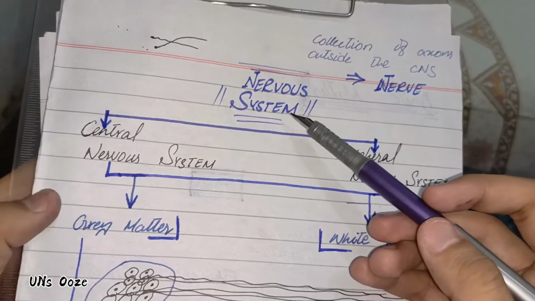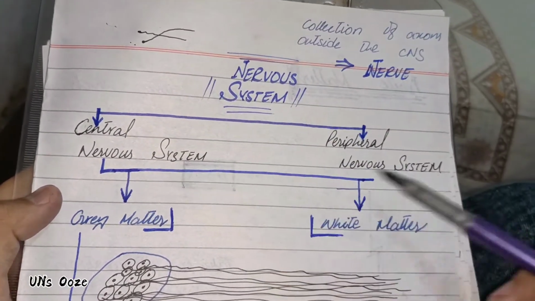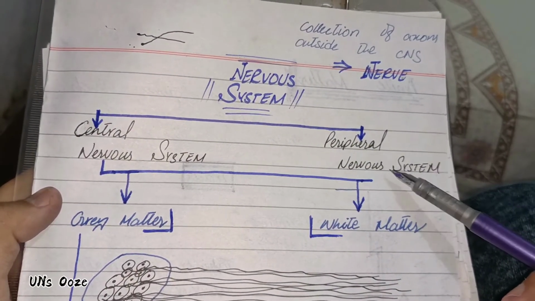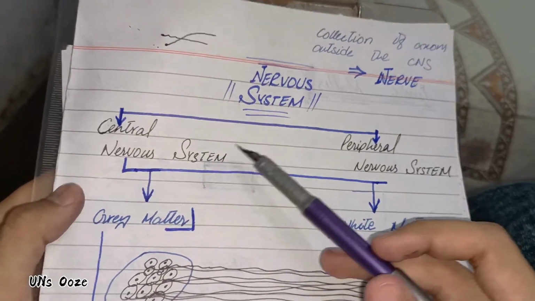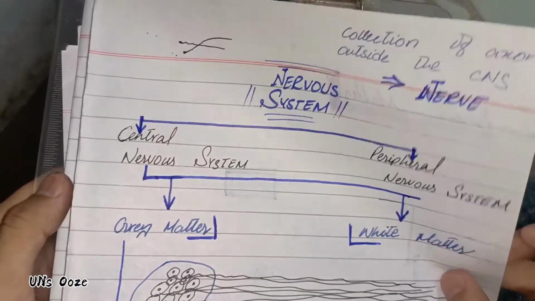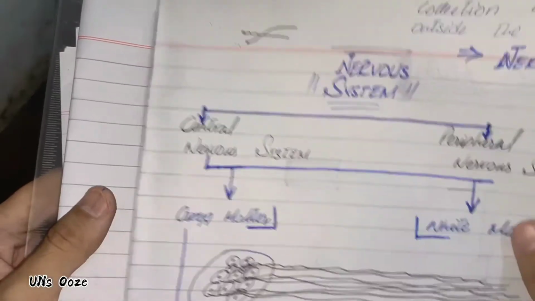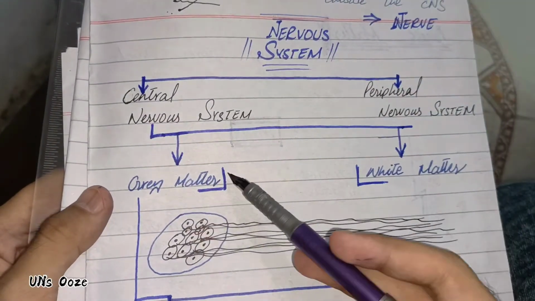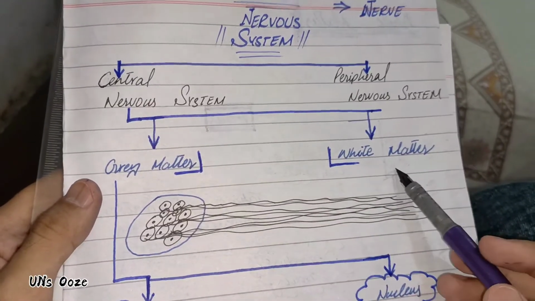The nervous system is of two types: central nervous system and peripheral nervous system. We had already talked about the peripheral nervous system, so in this video we are talking about the central nervous system and the terms related to it. The central nervous system consists of gray matter and white matter.